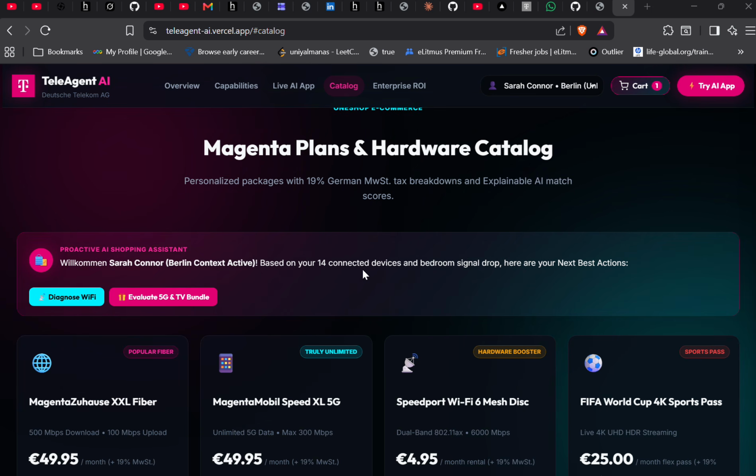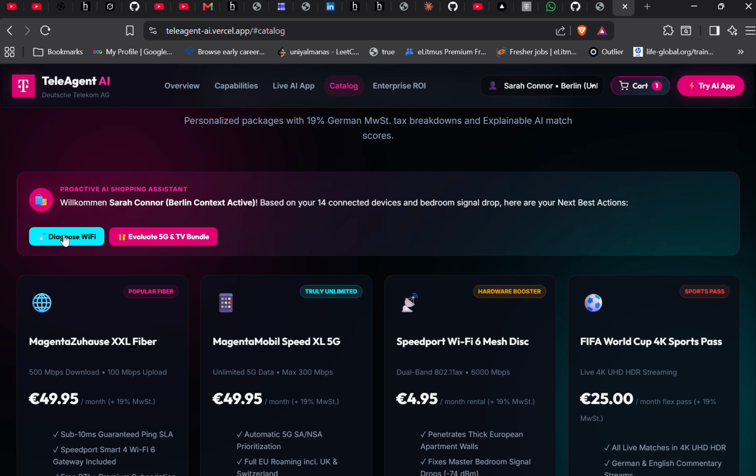So this is the Magenta plans and hardware catalog, because our company is a networking company, hence we provide different kinds of facilities. I have specifically put 19%, which is basically the tax in Germany. Because we are dealing with European countries, these statistics are absolutely and completely real. So if I diagnose Wi-Fi, it will go to the networking agent. We have all seen that if I evaluate 5G and TV bundles, it will again go to the planning agent, and then it will give us some data.